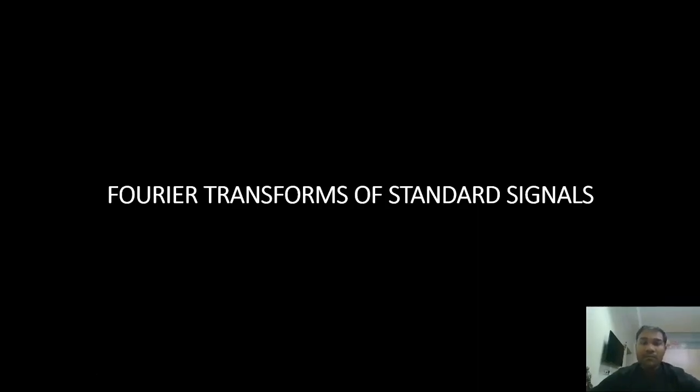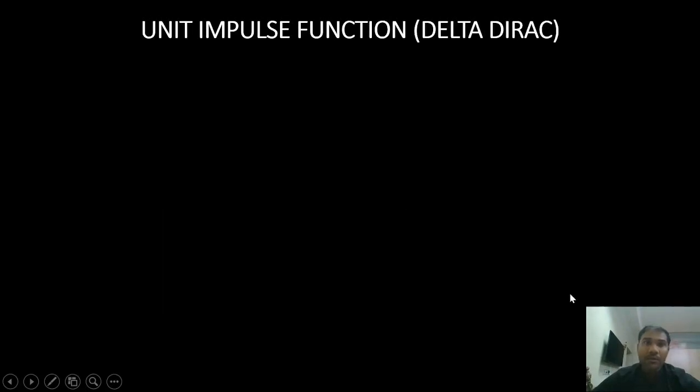Now let us see some Fourier transforms for some standard signals. First, we look at the Fourier transform for the impulse function, the unit impulse function. It is also called the delta Dirac function. Unit impulse function, another name is delta Dirac function.